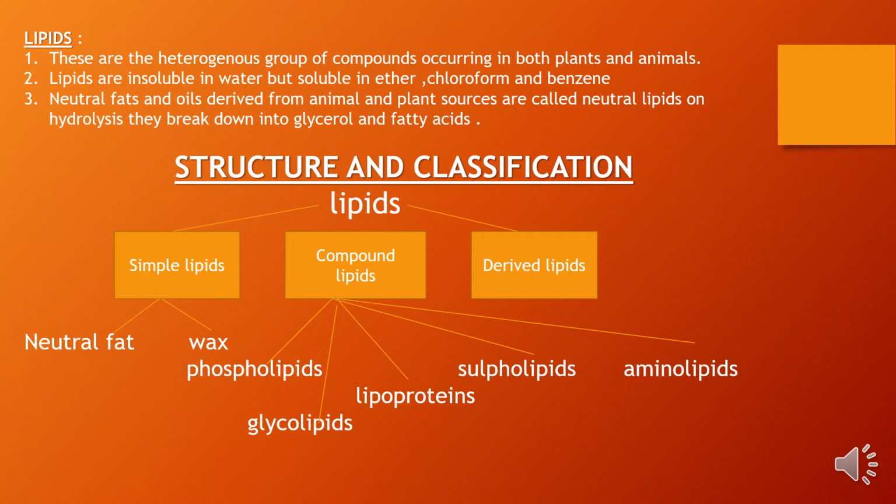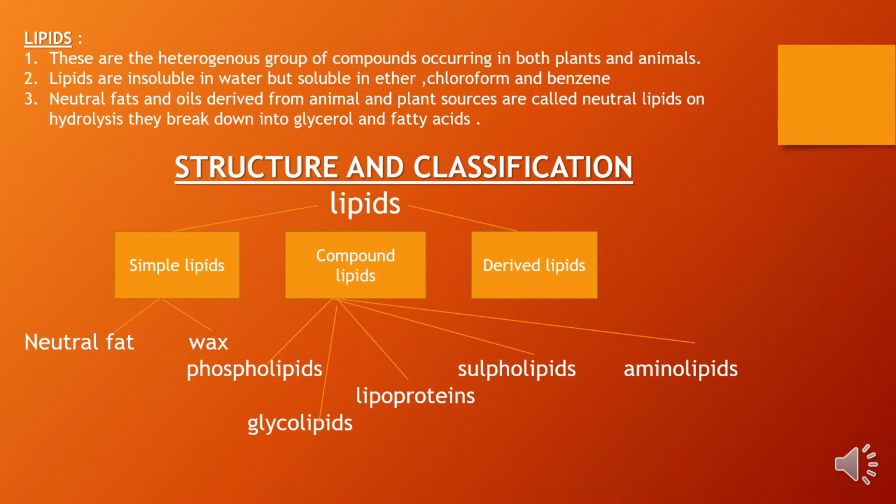These are a heterogeneous group of compounds occurring in both plants and animals. These are insoluble in water but soluble in ether, chloroform and benzene. Neutral fats and oils derived from animal and plant sources are called neutral lipids. On hydrolysis, they break down into glycerol and fatty acids. So all fats, whenever they are breaking down, they are making glycerol and fatty acids.